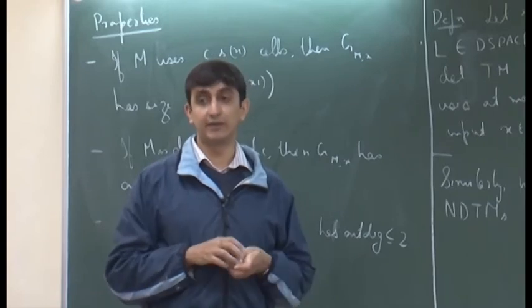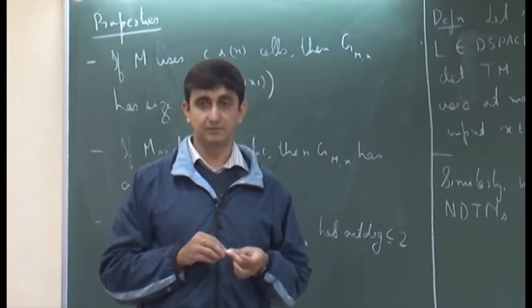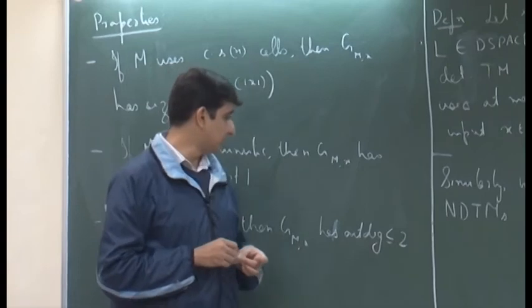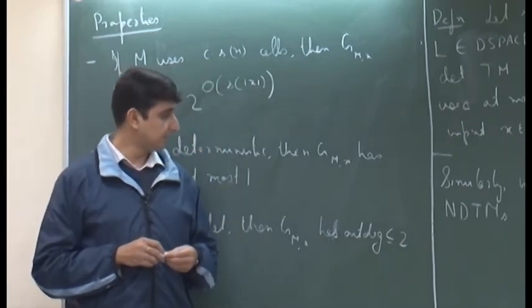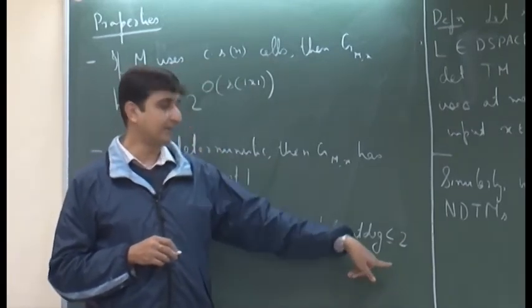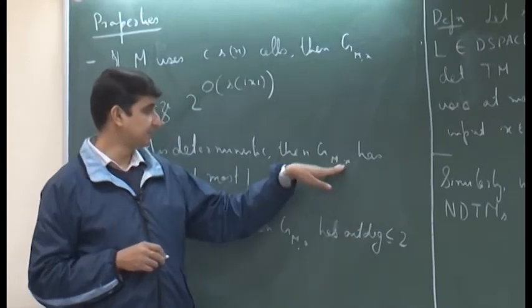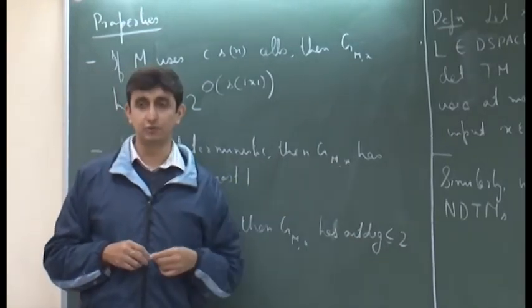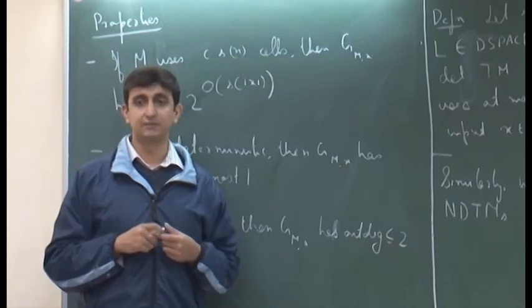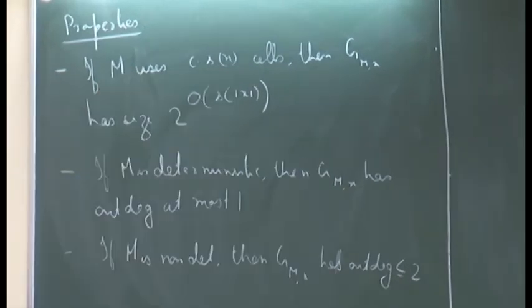That is one way to think of non-deterministic machines. If you look at that model, then the configuration graph will have out degree at most 2, depending on which transition function it is choosing. More than a property, this can be thought of as something which can be assumed without loss of generality. So, we can assume one more thing without loss of generality.